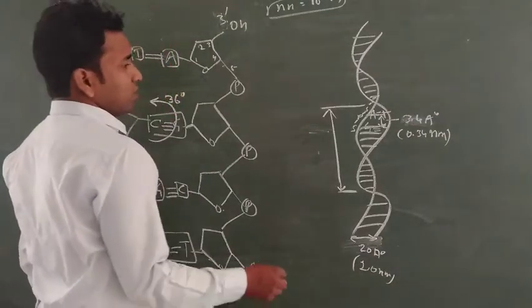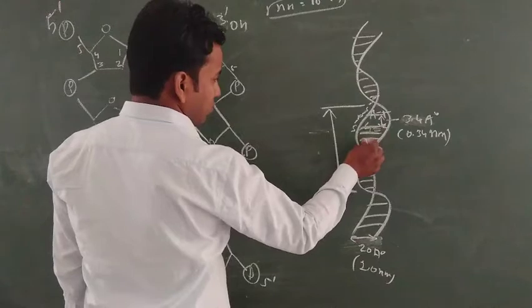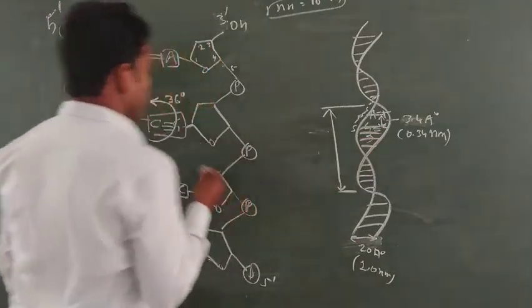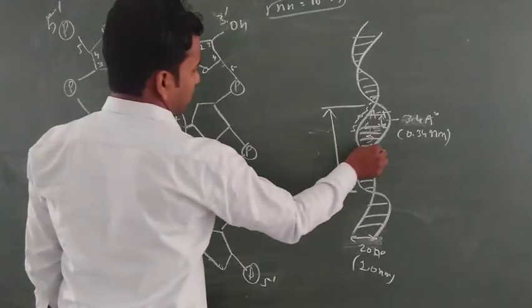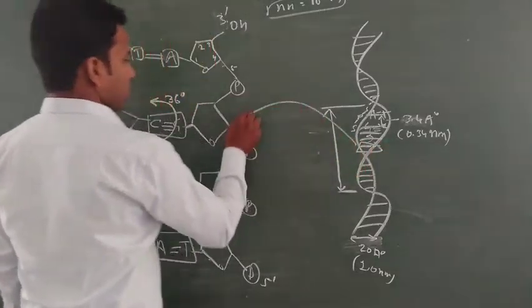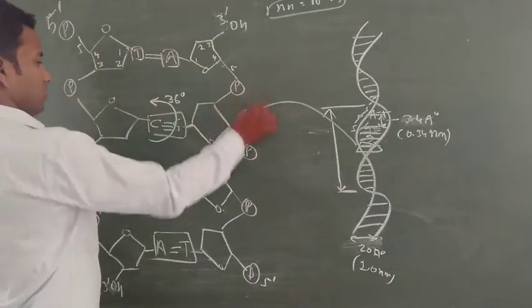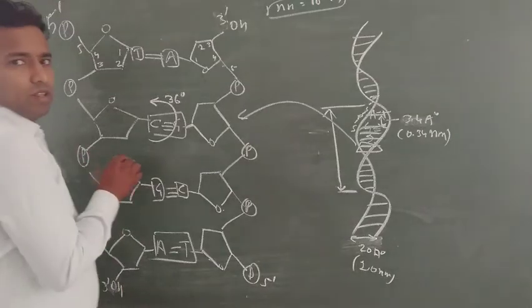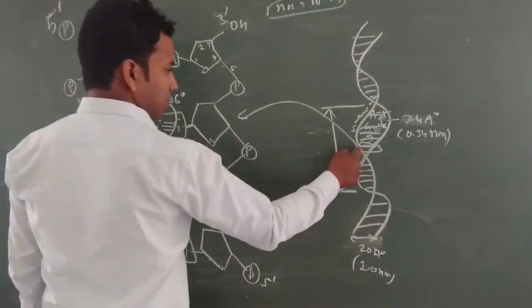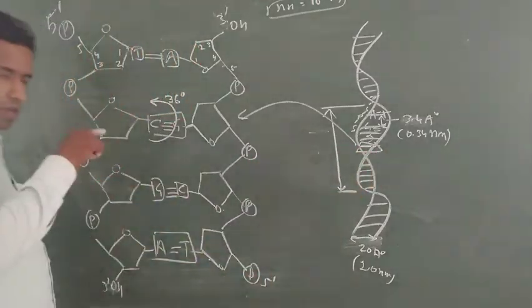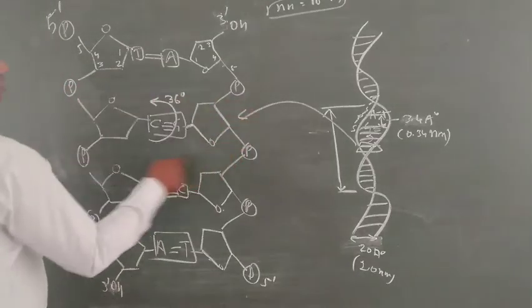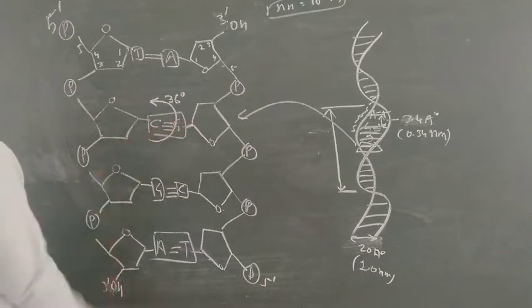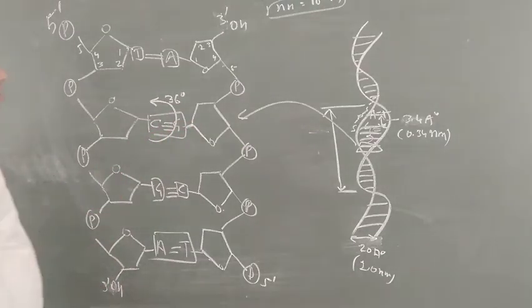Now, here this shows the rotation per base pair. Here it is already written, the rotation per base pair. This is a base pair. Suppose this is a bond, like this. This single bond represents a single base pairing. This is a single nucleotide, and the nucleotides are joined, the purine and pyrimidine bases, by hydrogen bonding.